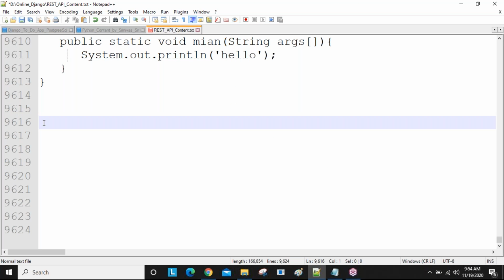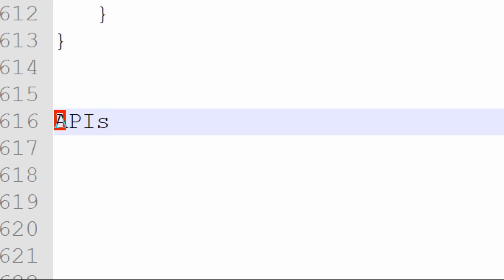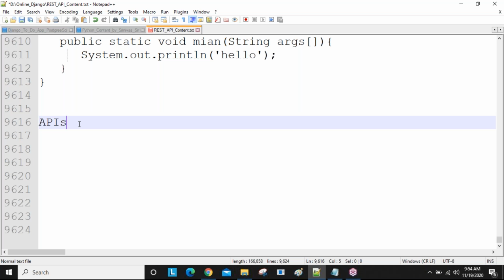Predefined classes and predefined APIs are there. API stands for application programming interface. Ready-made APIs are there. Every API contains a collection of classes, methods, so many built-in things. So we can use all those things.